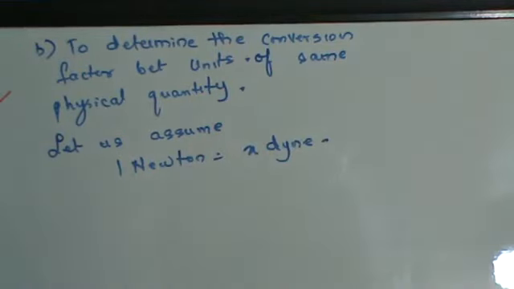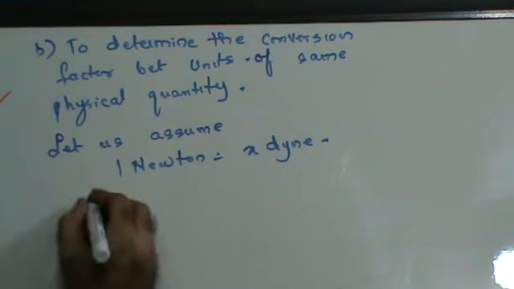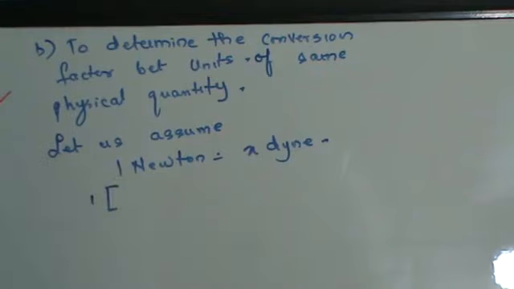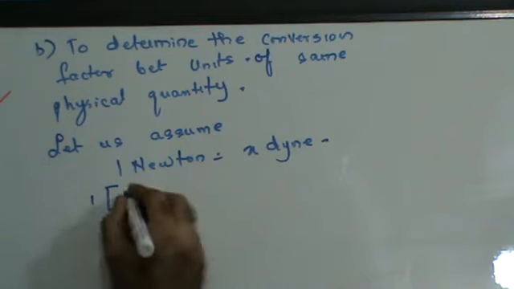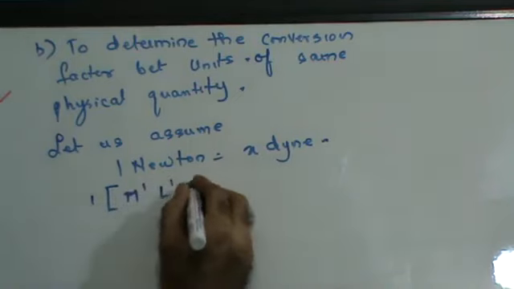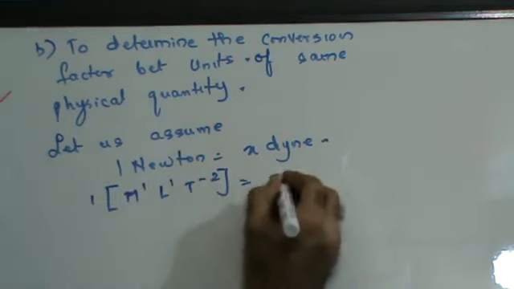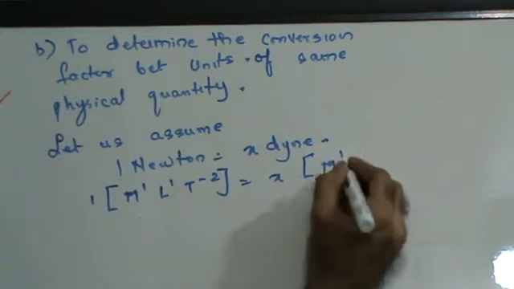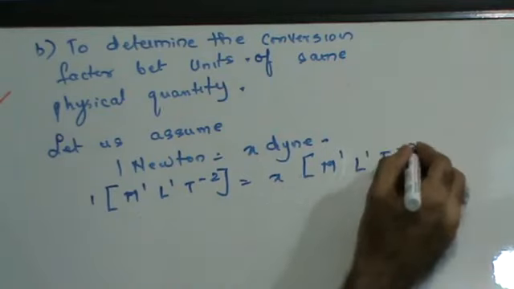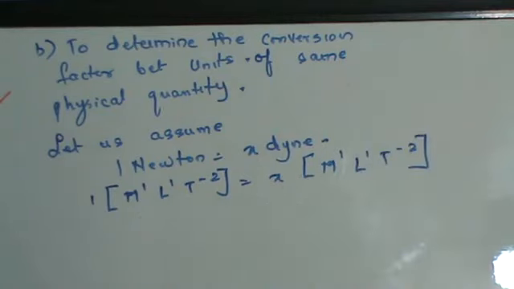I want to find the conversion factor between the SI unit and CGS unit. Newton is the unit of force. The dimension of force is m1 L1 T minus 2. So I can say that m1 L1 T minus 2 is equal to X times m1 L1 T minus 2, as dyne is also a unit of force.